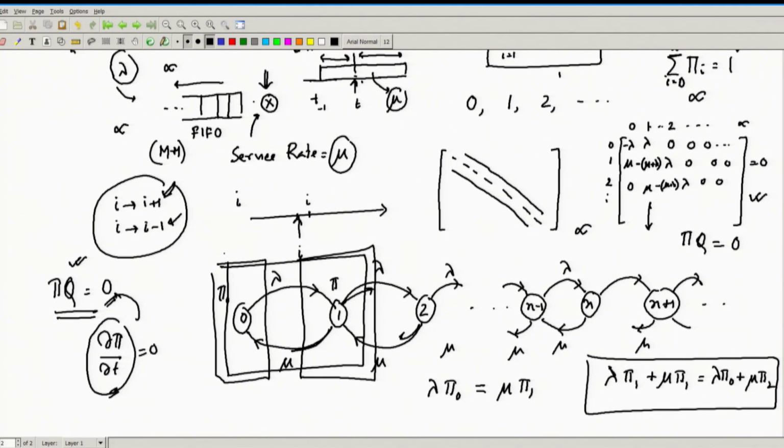Then all the outgoing rate from this combined state must be balanced with the incoming rate, so just this and this must be balanced. Immediately I get the equation lambda into pi 1 equals mu into pi 2, the same equation I get back from the longer route. So I get this simplified equation if I study the Markov chain properly.